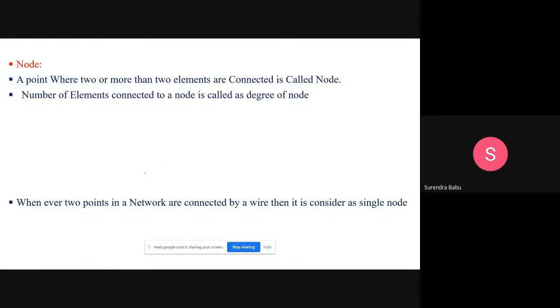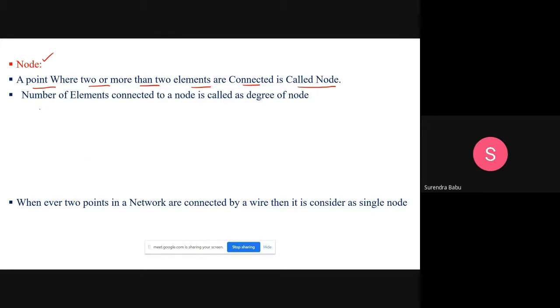Yes, friends. One more definition. This terminology is required before going to the next concept. What do you mean by node, students? A point where two or more than two elements are connected is called a node.